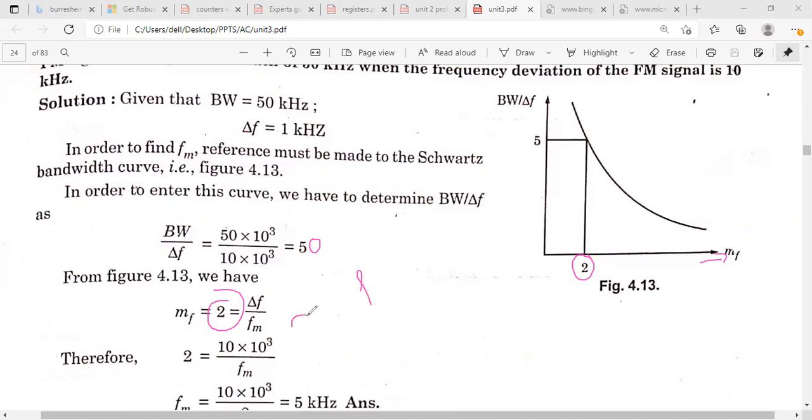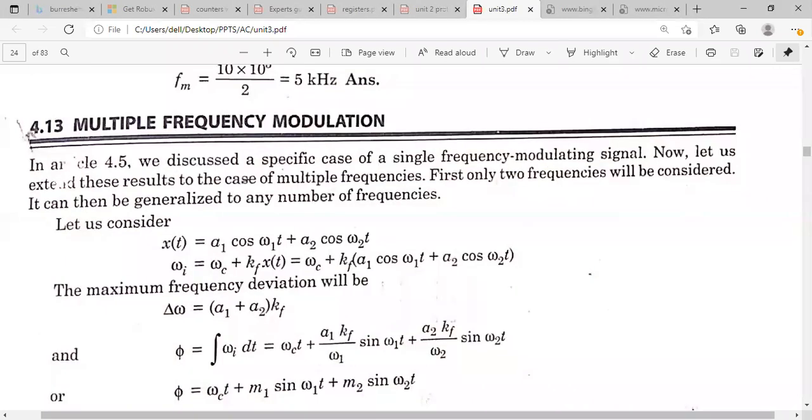So the modulation index is equal to delta f by fm. So fm is equal to delta f by modulation index. What is delta f here? 1 kilohertz you have to substitute. This is not 10 kilohertz, 1 kilohertz you have to substitute. 1 kilohertz divided by 2, you will get 0.5 kilohertz. That is the modulating frequency. So the problem is that the frequency deviation is given as 1 kilohertz, not 10 kilohertz.